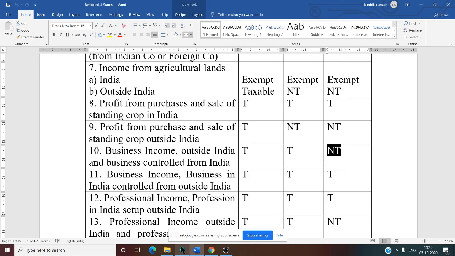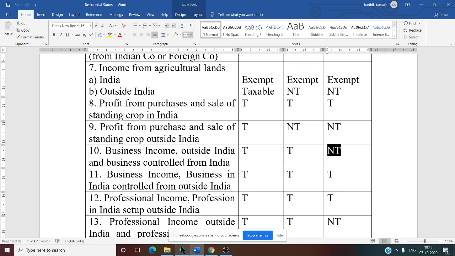14th one. Foreign business or professional income accrued and received outside India. That is accrued and received outside India, the fourth case. Only OR, isn't it? Yes, only OR. The remaining two are not taxable.